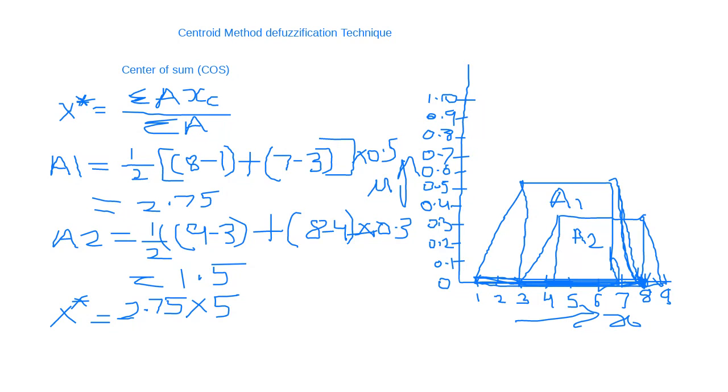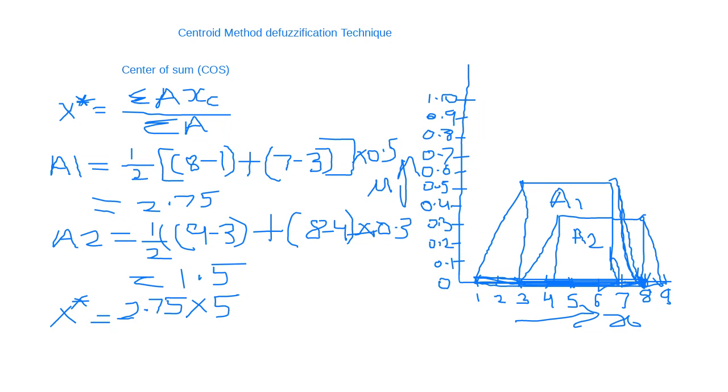What is 5? 5 is the center. You take 5 as the center point; check the base of A1, and 5 is the center point.